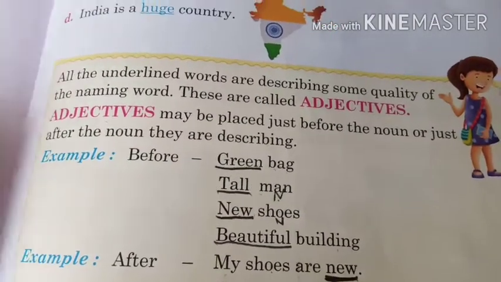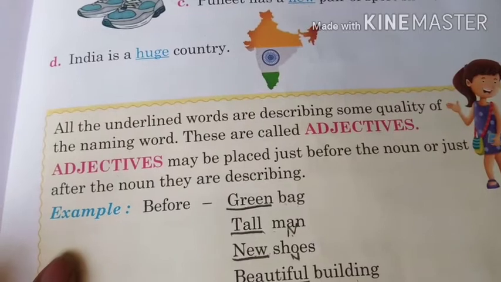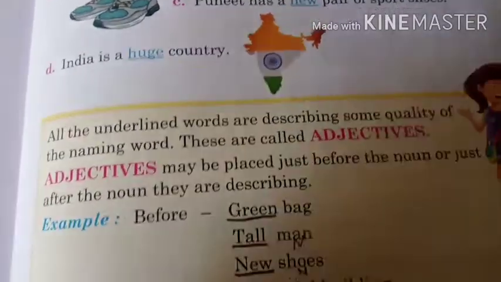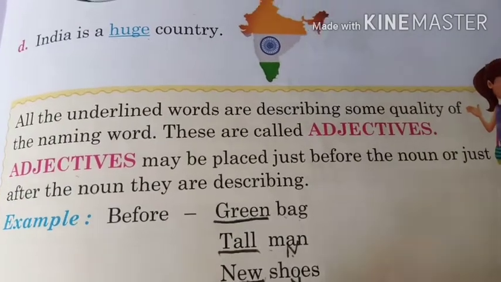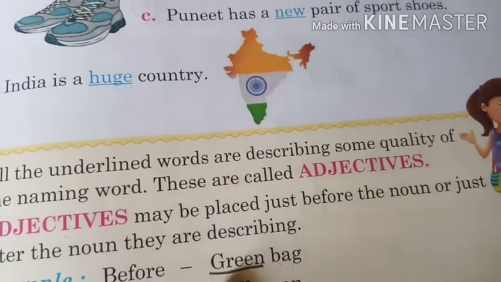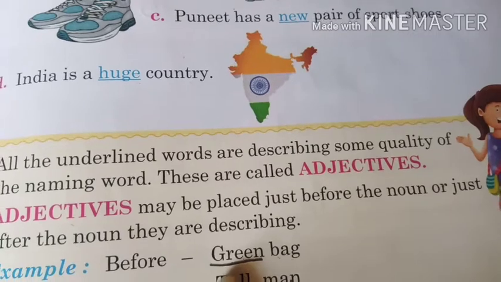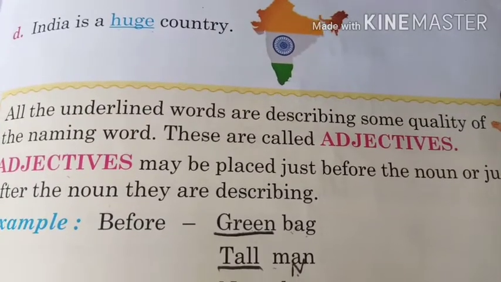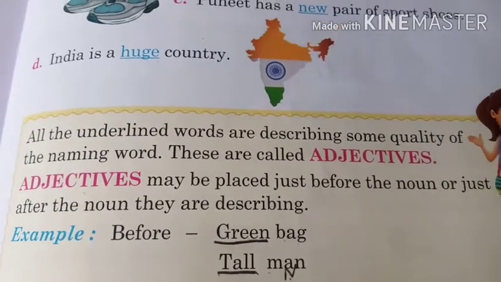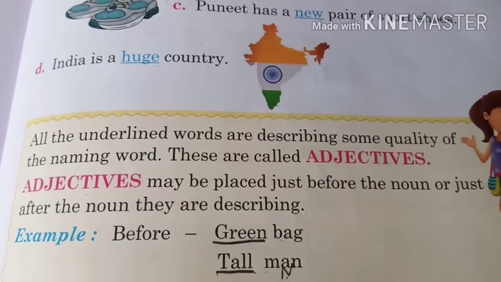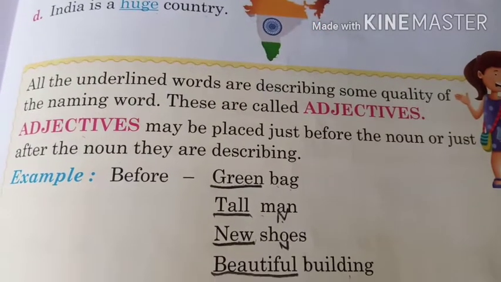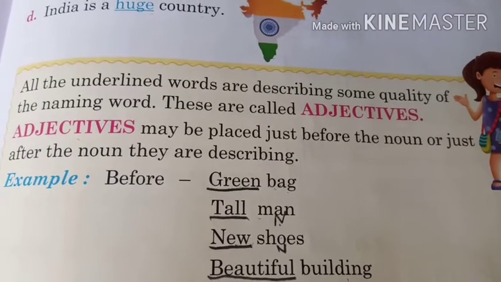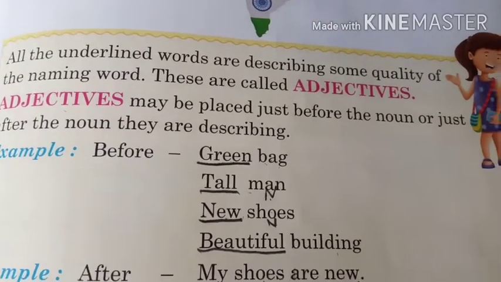Okay, children. Like see here how an adjective is used before the noun. Here bag is the noun, and green is describing the color of the bag. So green is a describing word. Okay. Next is tall man. Man is the noun. Tall is describing the height. So tall is a describing word. New shoes. New is an adjective. Beautiful building. So beautiful is an adjective.